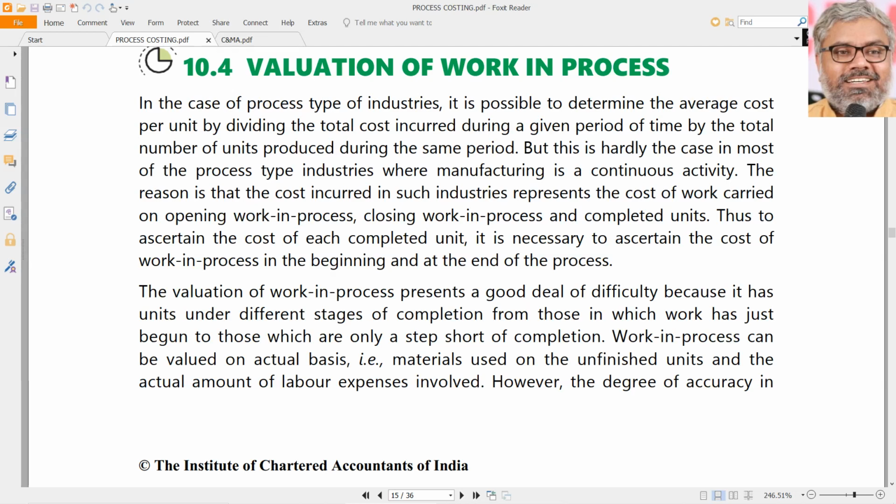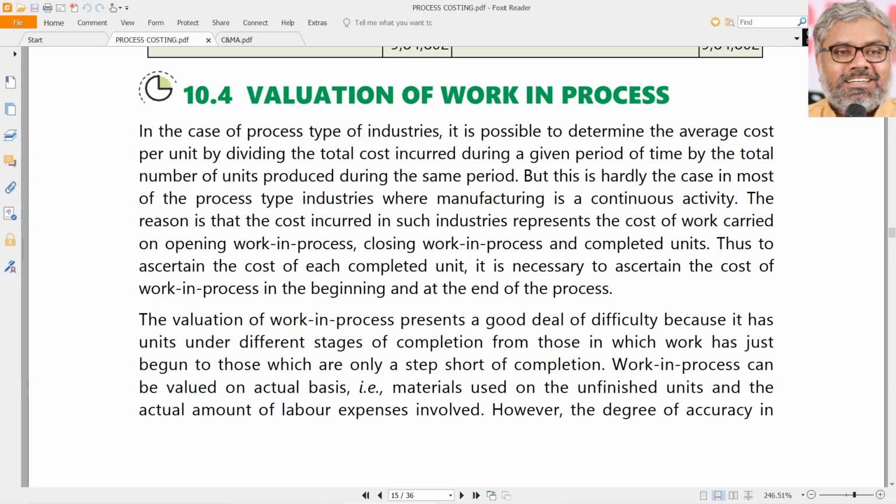Sometimes it may happen that the stage of completion may be only related to certain materials used in that work, or maybe some labor expenses are also involved. But how much stage of completion of work in progress is there is something that has to be observed.